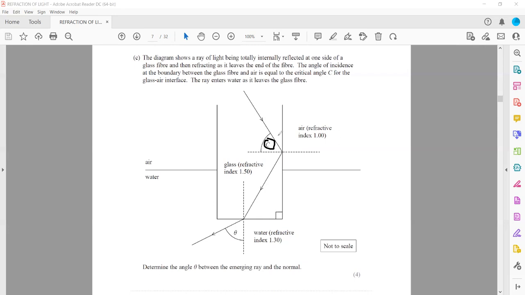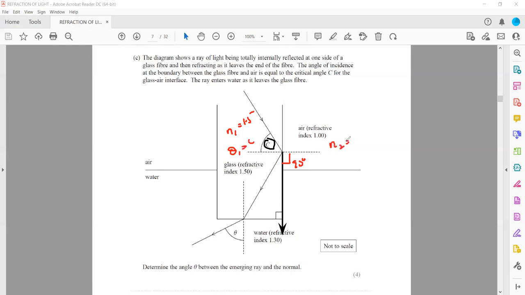So first, we are taking an interface moving from glass to air. So the angle of refraction will be 90, because, as I mentioned, it is a critical angle. So this angle will be 90. So n1, the refractive index of the glass, is 1.5, and theta 1 is equal to the critical angle.